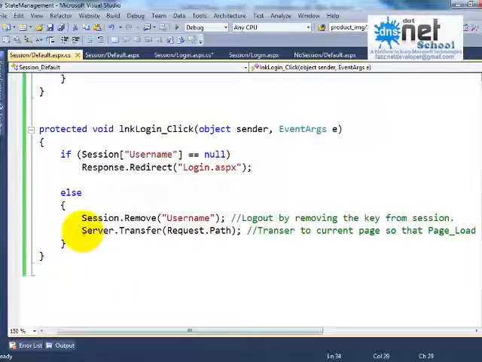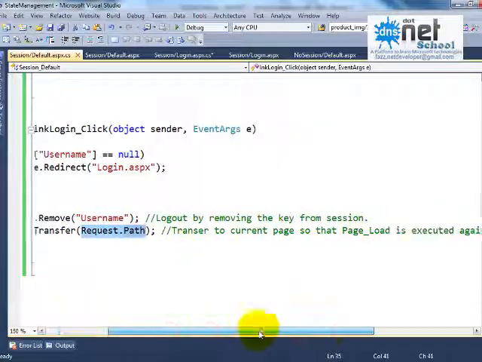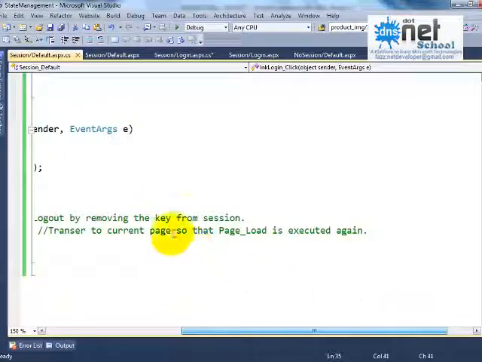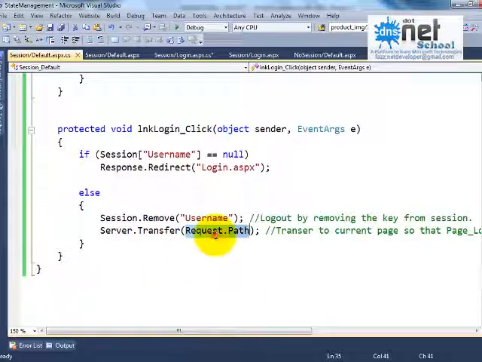Server.Transfer is also a method which is used to transfer from one page to another page. This we will learn in some other topic. So Server.Transfer to the current page, so that page load is executed again. Request.Path is where the request is coming from, and it transfers to that page only. So the page will be redirected to the current page only, the page will be refreshed.